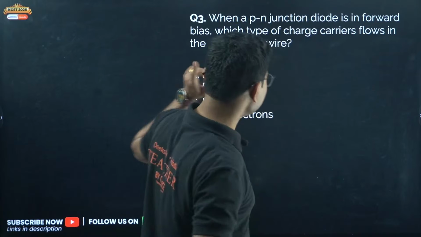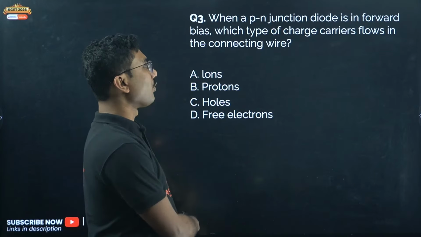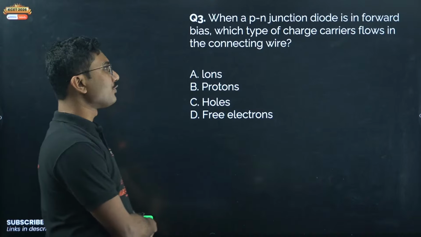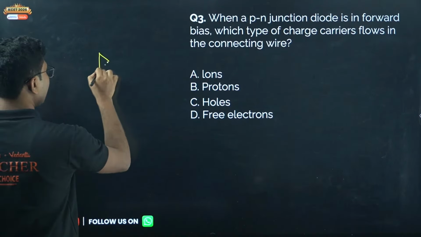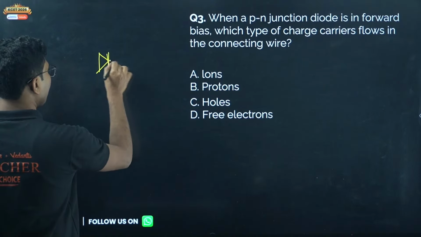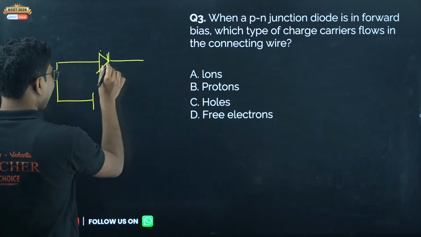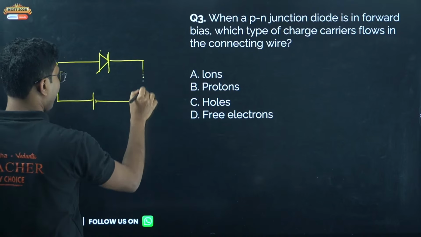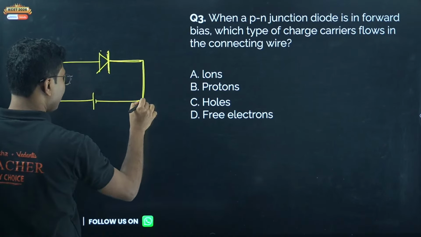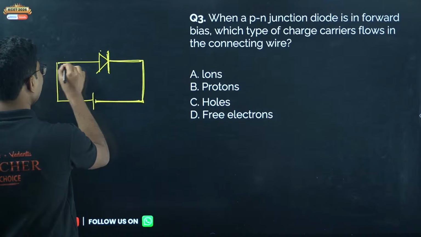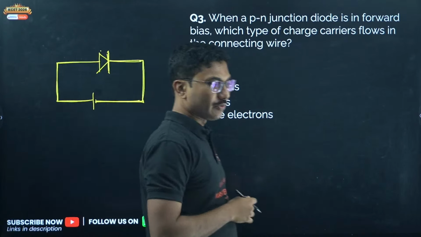2A, Nagaraj answered correctly. When a PN junction diode is in forward bias, which type of charge carrier flows in the connecting wire? So you have a diode, you have forward bias state. Forward bias means P side is connected to positive, N side is connected to negative. Now this is the connecting wire, this portion is connecting wire. What current is flowing in this connecting wire?